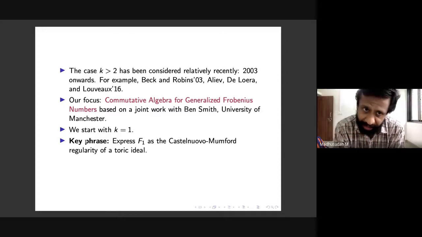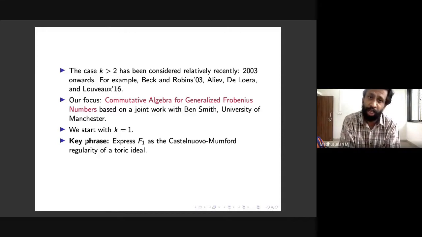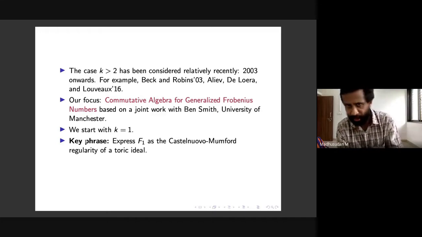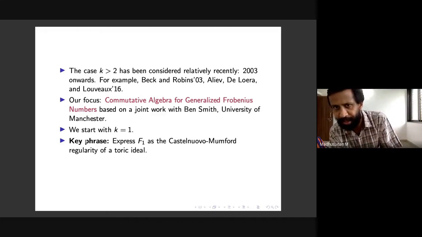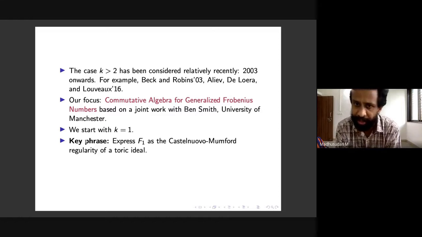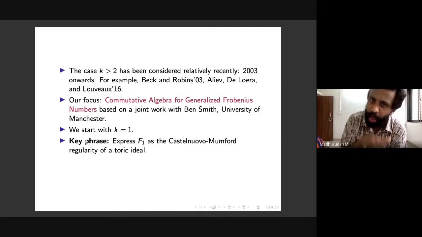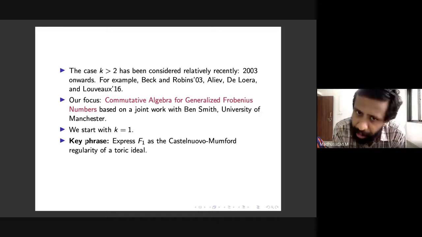The case k greater than 2, that is the generalized Frobenius numbers, those are actually less investigated. They have been considered only relatively recently, 2003 onwards, to the best of our knowledge. There is this work due to Beck and Robbins that I just mentioned, which as far as I know is the starting point of the generalized Frobenius numbers. And then there is this work of these three authors, Elive, Delora, and Levaux, from 2016, which studies this from various perspectives. But our focus for this talk will be the commutative algebra perspective.